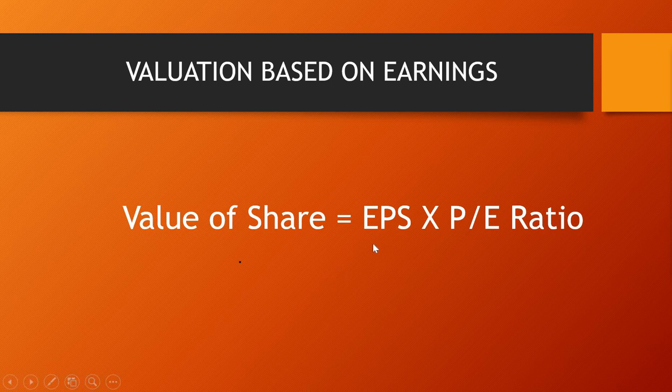Value of the share is EPS multiplied by PE ratio. EPS is what the company is earning on one share, and PE ratio means how many times the investor is ready to pay the amount for that earnings. Now whenever you see the company's balance sheet, or the company's financials, you will always see the PE ratio. Now let's come to the example first, and after that I'll show you how the real market works for this.